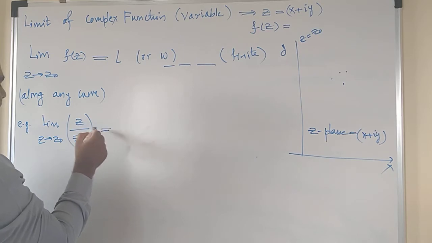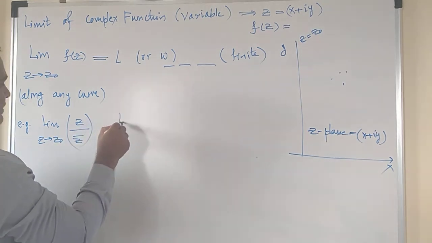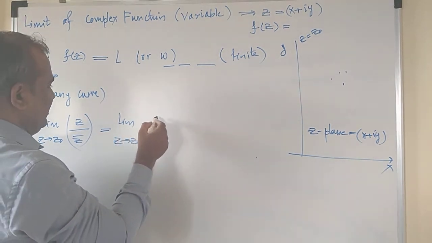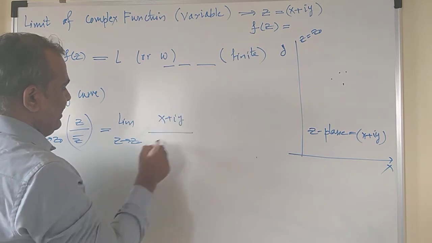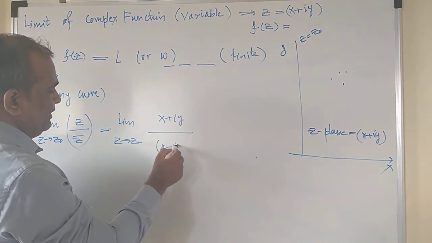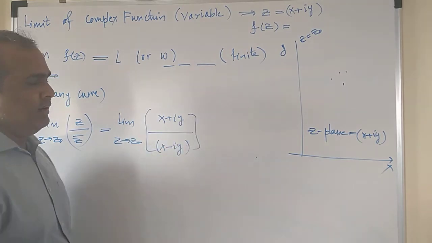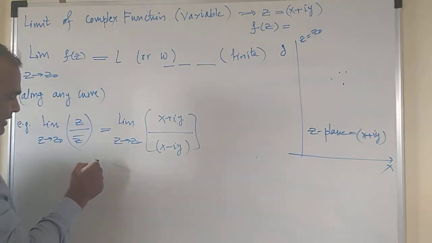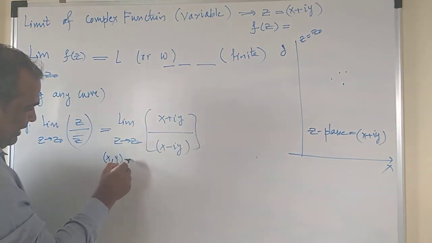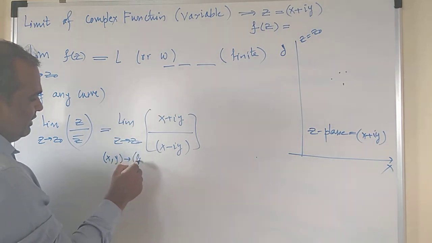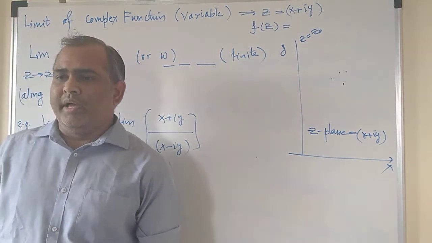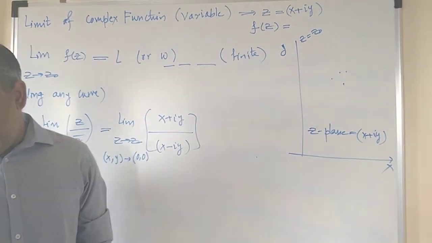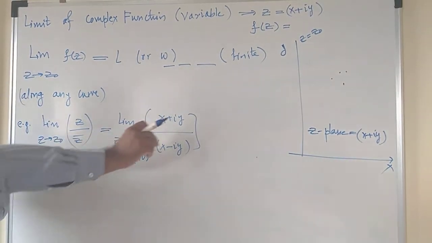So now you can put out the values of z. So limit z tends to z naught, and what is z? z is equal to x plus iy divided by z bar. z bar is x minus iy, right? We have to put the values of x and y into it. And what is this z? z is nothing but having variables x and y. What is z naught? z naught is any arbitrary point. So x and y are the variables which are approaching towards the 0 point, and then check along any curve.